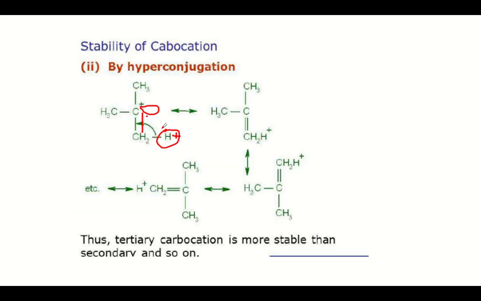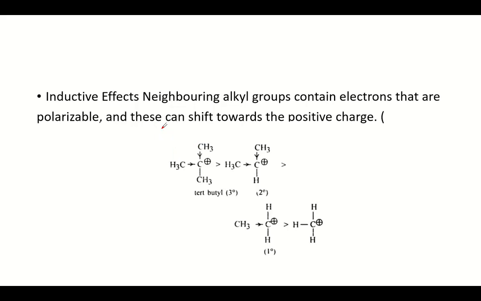Okay, so the next factor that decides the stability is the inductive effect. So what is inductive effect? It's an electron displacement effect, where the electron does not get transferred, but the electron density moves. This electronic effect, all of you should be thorough.